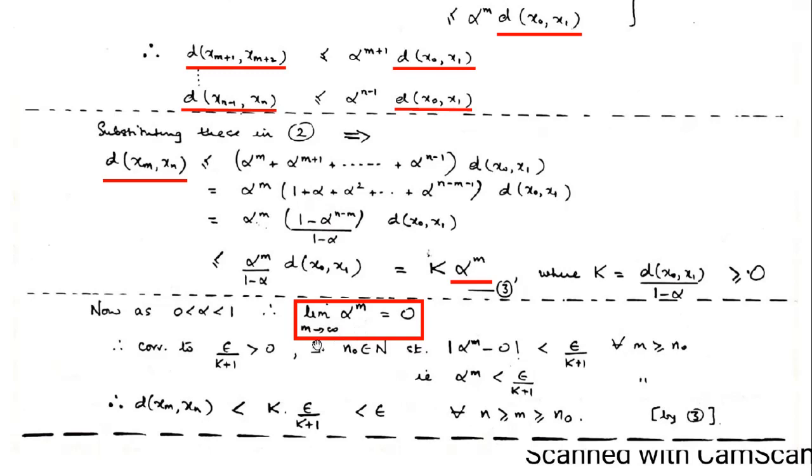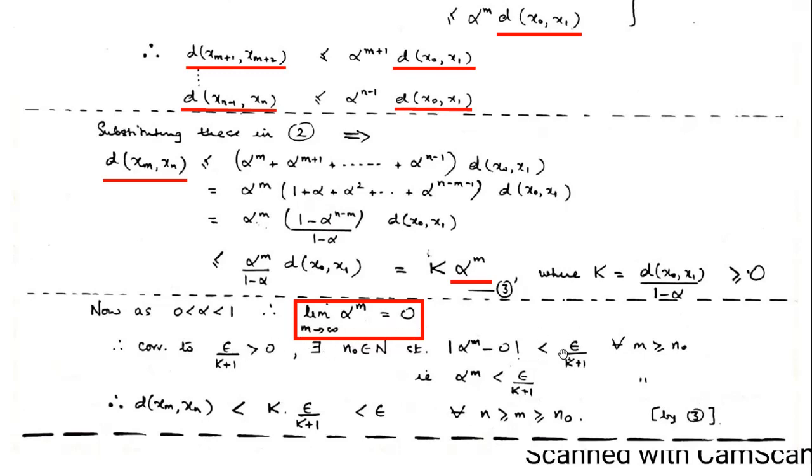As m gets higher and higher, this alpha power m will tend to 0. That is what is going to play a role here, because if the sequence alpha power m tends to 0, then the limit is 0.